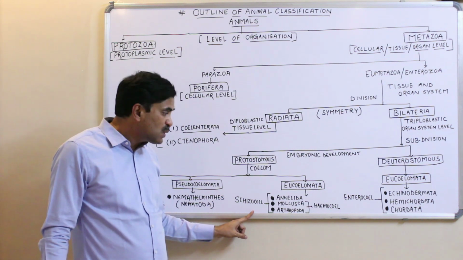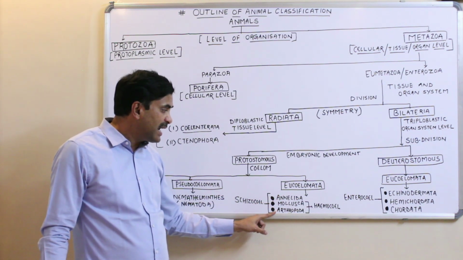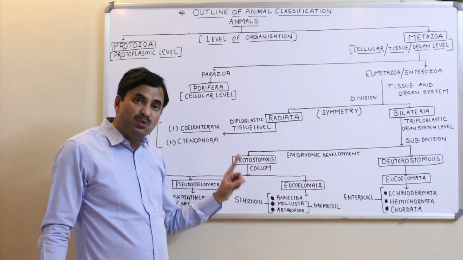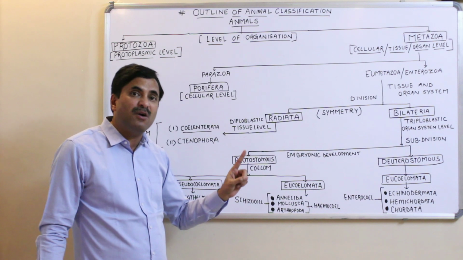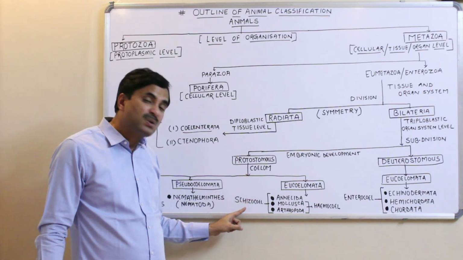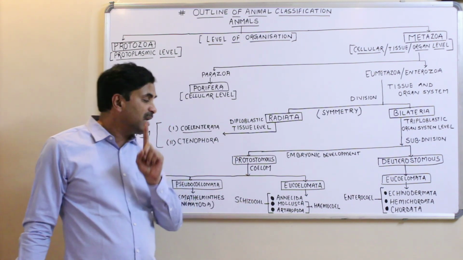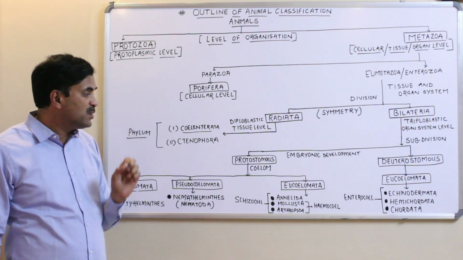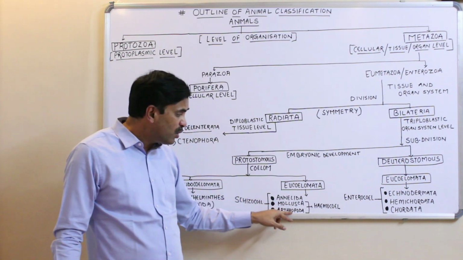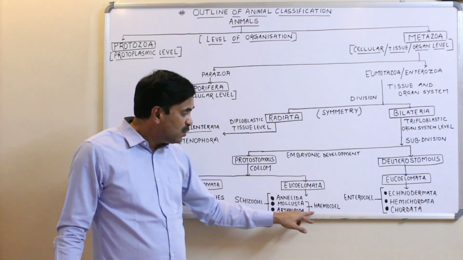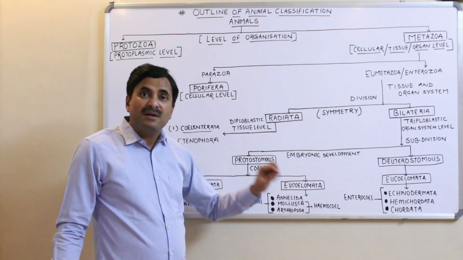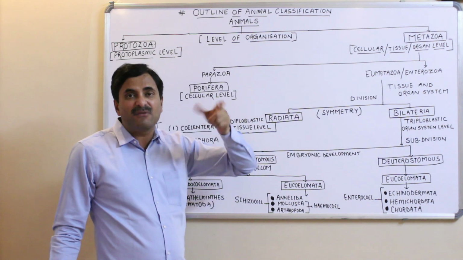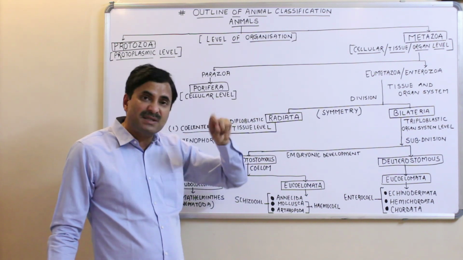So annelids, Mollusca and arthropods have a true coelom, but that true coelom is formed by the splitting of the mesoderm, and hence it is called schizocoel. One more thing I would like to tell you here, that in Mollusca and Arthropoda, the coelom is also called hemocoel. What is a hemocoel? Hemo means blood or fluid, and coel means coelom.